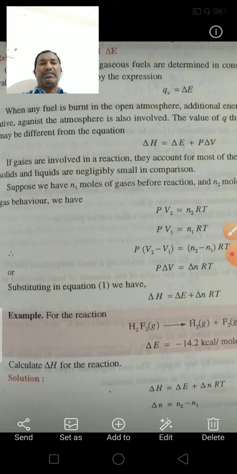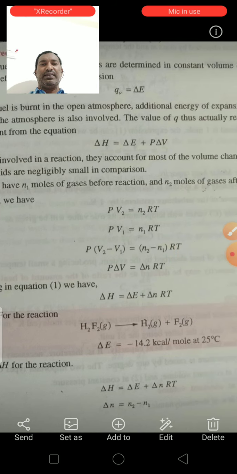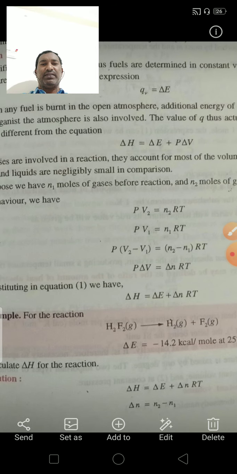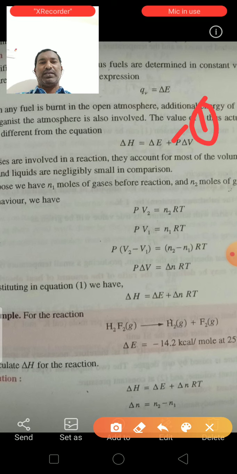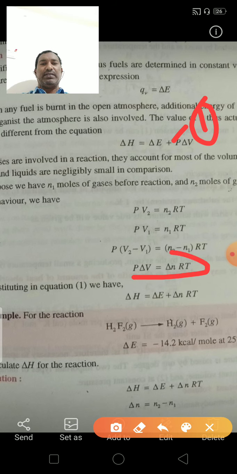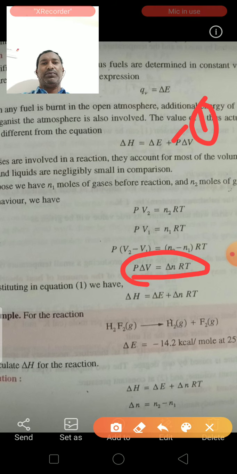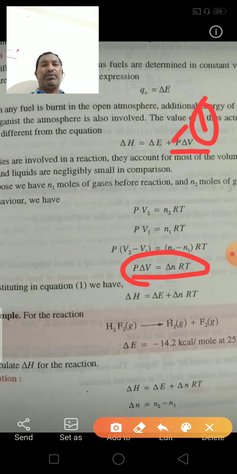Substituting this in equation 1, we have delta H is equal to delta E plus P into delta V, which we can write as delta H is equal to delta E plus delta N into RT.